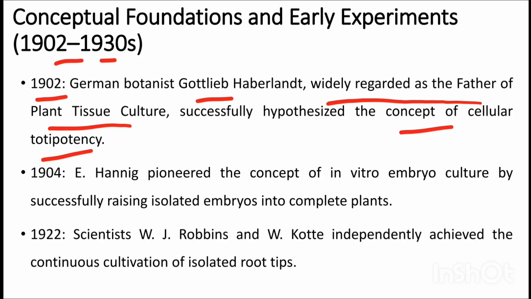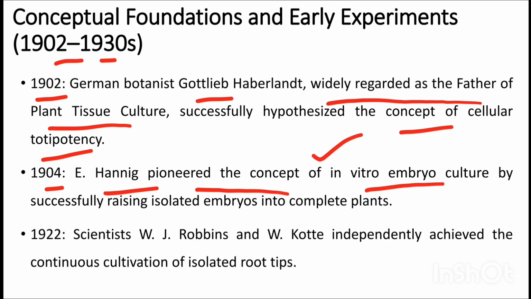individual plant. We can grow a complete individual plant from a single tissue, meristematic tissue of any plant, which is known as explant. From a plant we can collect explant from shoot, root tip or leaf. We can cultivate that explant using synthetic medium and in vitro condition, and we can cultivate and grow a new plant individual. Okay. In 1904, Hanning pioneered the concept of in vitro embryo culture.